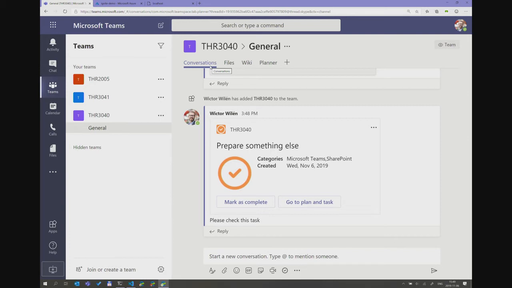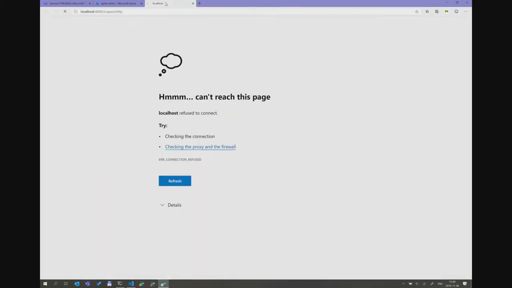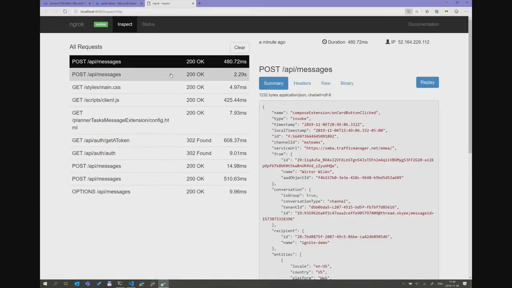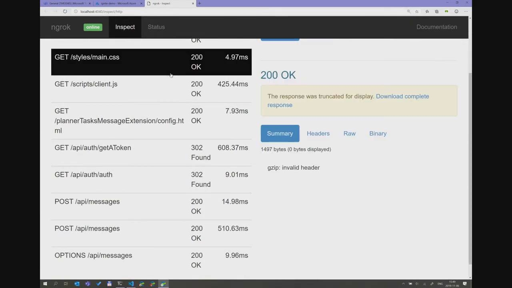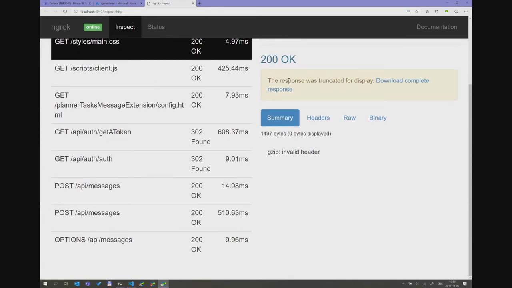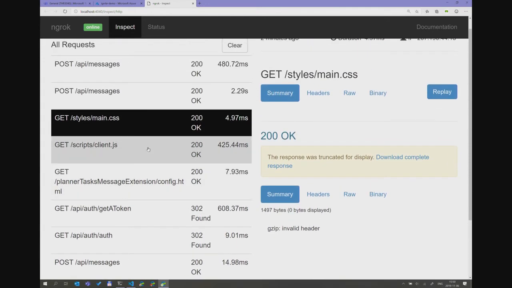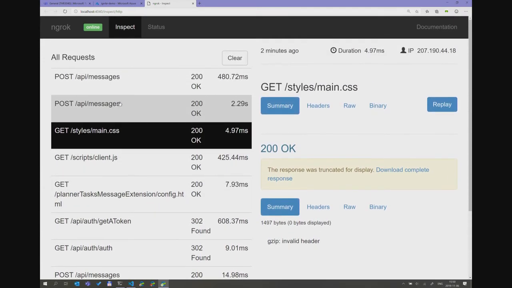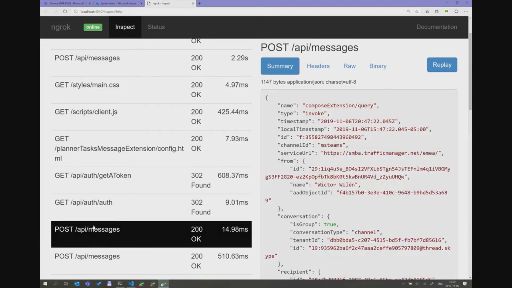So what I want to show now is what happens behind the scenes. There's a couple of things. I told you I'm using ngrok, and here's everything that happens back and forth during the clicking that I've been doing. And we're actually going to skip the first few. You can see here something about auth. I said we're going to skip that. Then we get to these two things. These /post API calls, actually, there's one before that. Here's the one we need to look at.